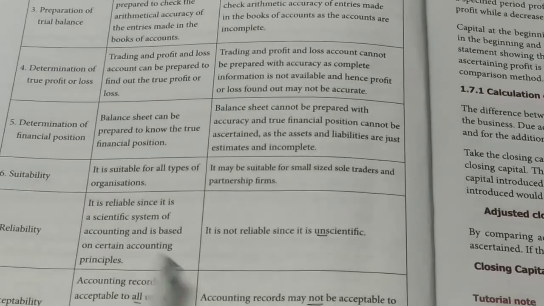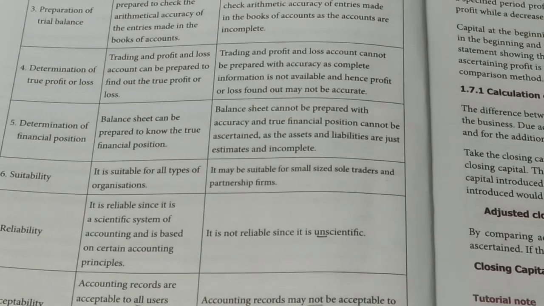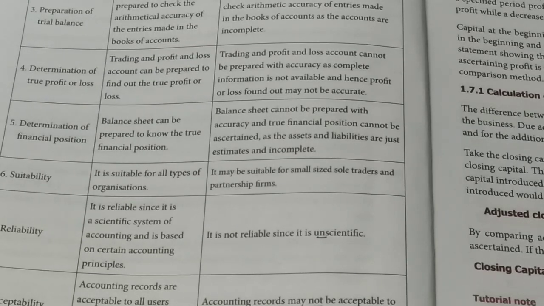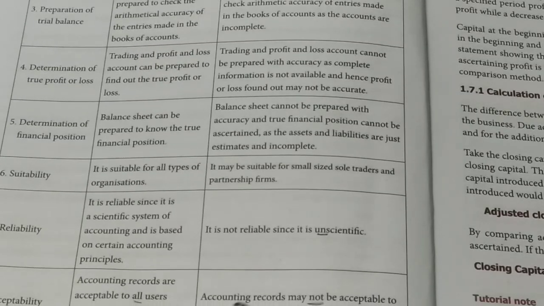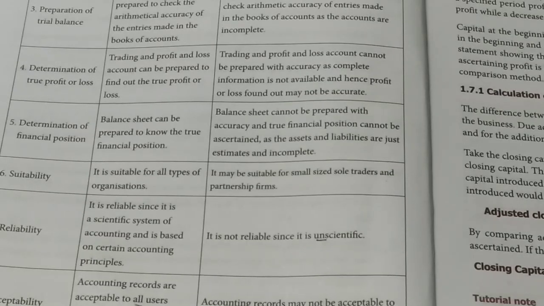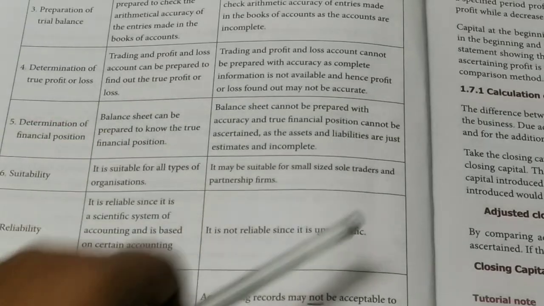This is the scientific way. This is the unscientific way. Then acceptability. In double entry system, all the records are acceptable by all the tax authorities, the legal department, etc. But in case of incomplete records, the accounting records may not be accepted by all the users. So these are the differences between these two.